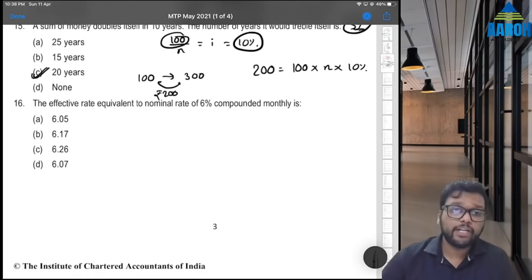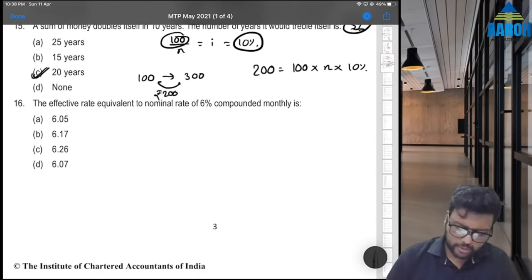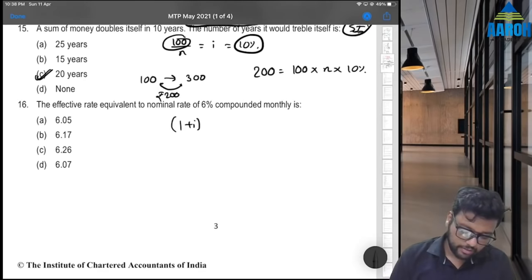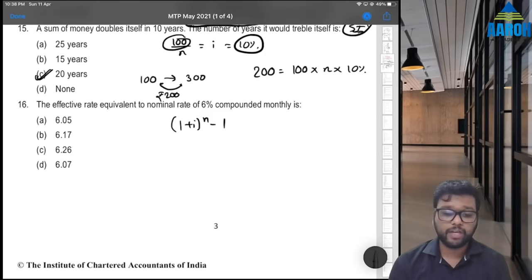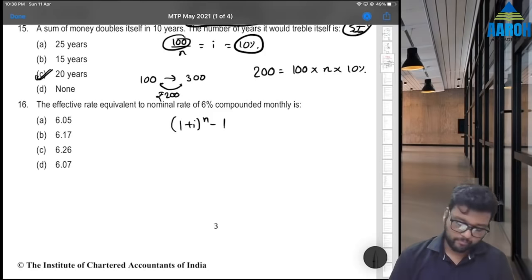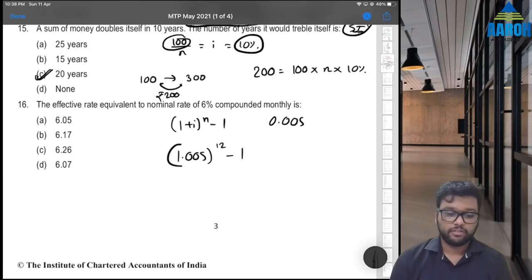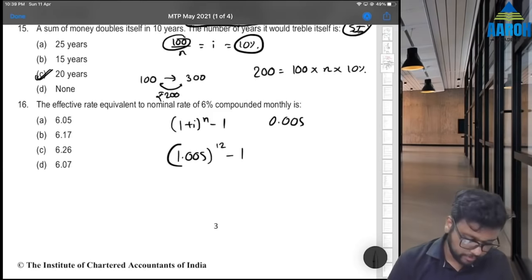Next, effective rate equivalent to nominal rate. So simple of 6% compounded monthly. So we have to take for 1 year 1 plus I raised to n minus 1. So 6% is annual. So 6 by 12, 0.5% is monthly. 0.5% means 0.005, right? So 1.005 raised to 12 months minus 1. So that is going to be 6.1677. 6.17. Option B is the correct answer.